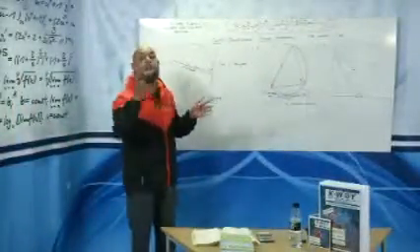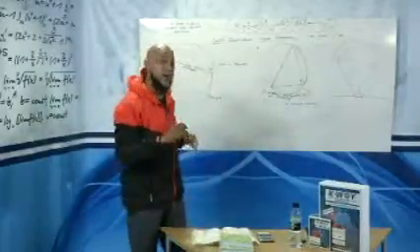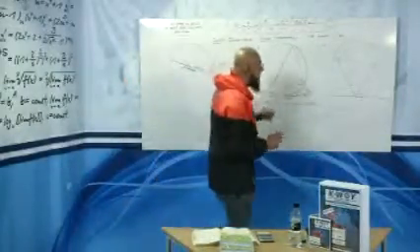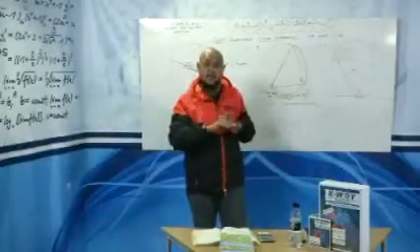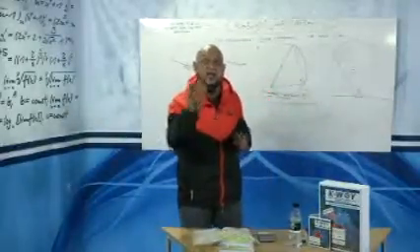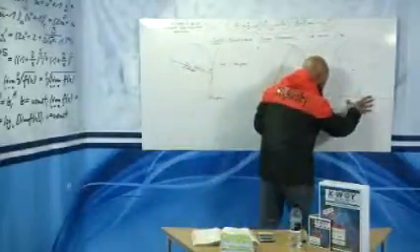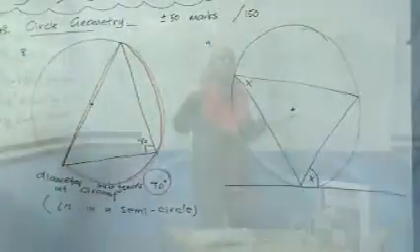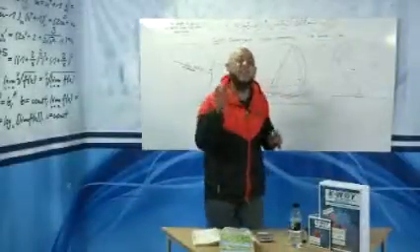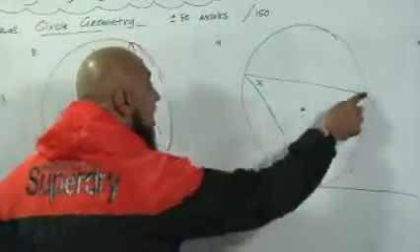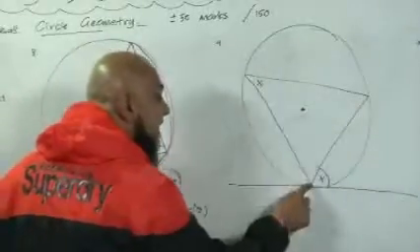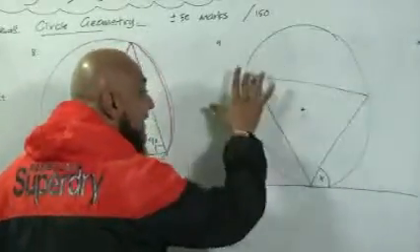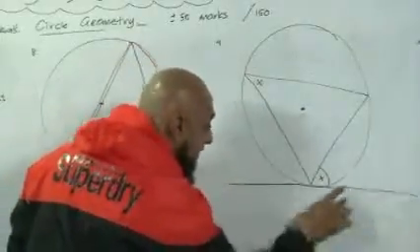Okay, it's the last one on the board, but it's the second last one in terms of our theorems before we actually start doing our riders. So guys, pay attention. The last one is one of the most crucial and most critical ones that a grade 11 or 12 needs to know. The minute you see a tangent and you see what we're going to call, just for explanation purposes, a cyclic triangle. Cyclic triangle means all 3 points of the triangle must touch the circumference. So there's a triangle, all 3 points touching the circumference, and it meets a tangent.